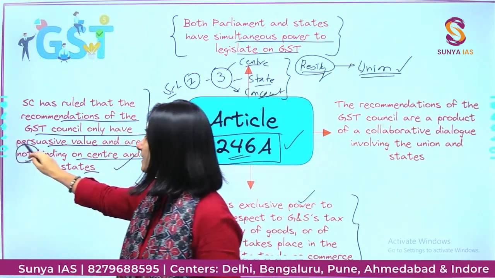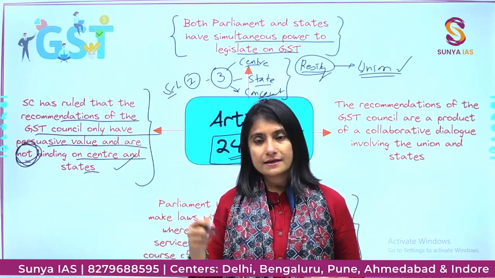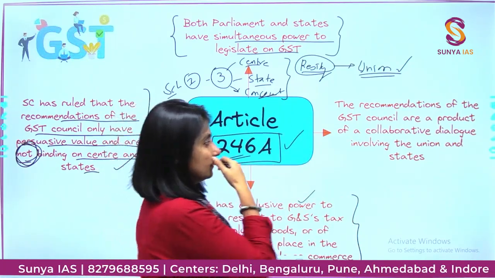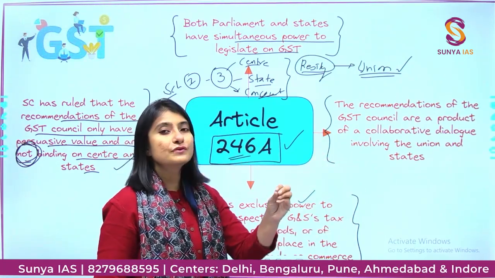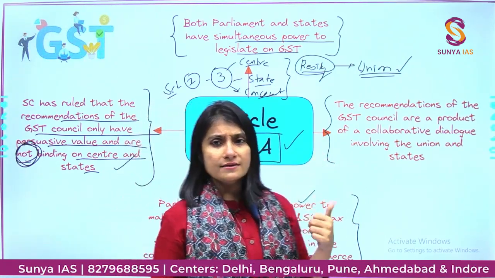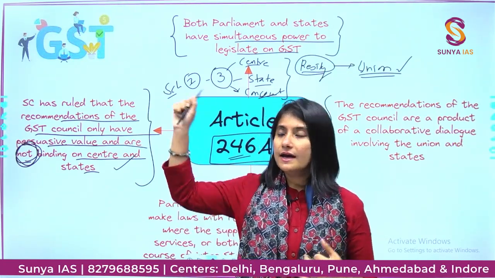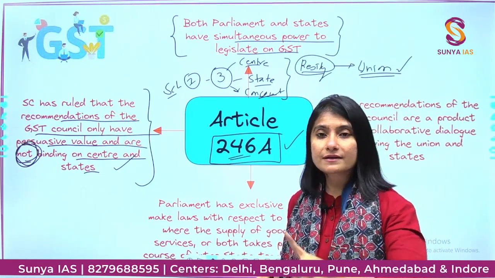Please remember, they are not binding, because students are generally in a mindset that the recommendations will be binding if it's a GST Council. And the recommendations are a product of collaborative dialogue. So, who has the right to make the laws if interstate trade is connected? The parliament, and both of them have simultaneous power to make legislations.